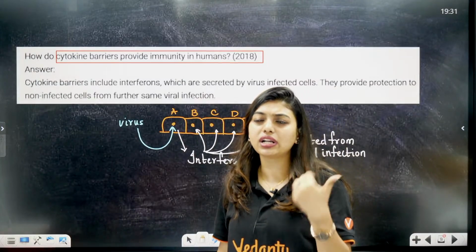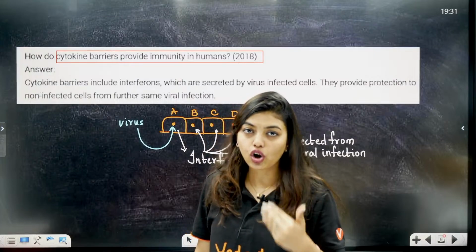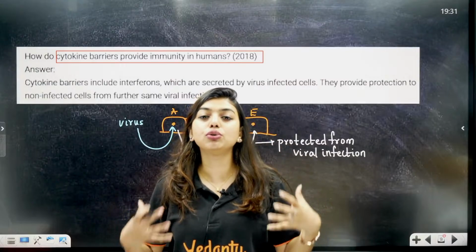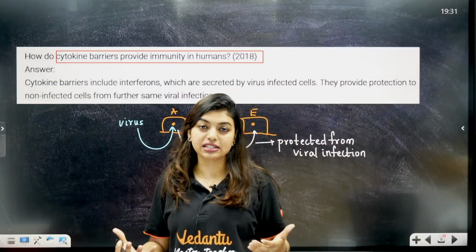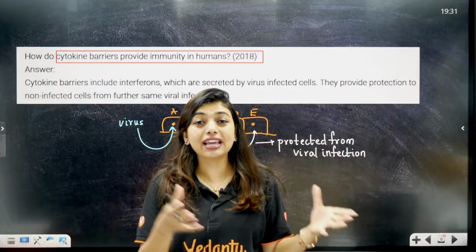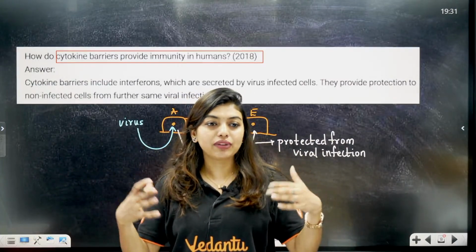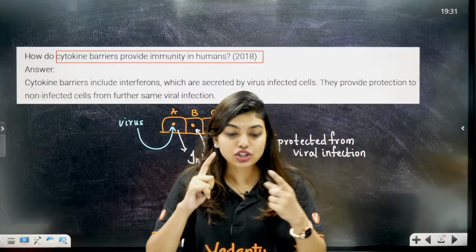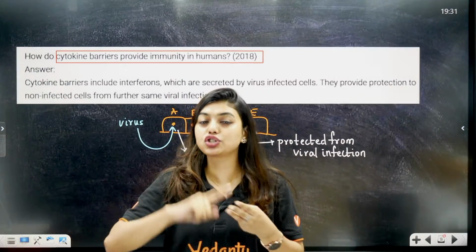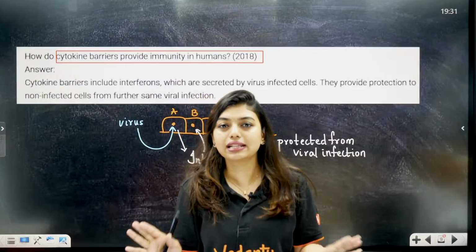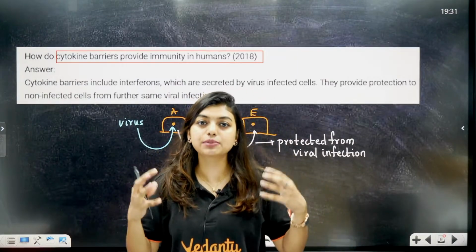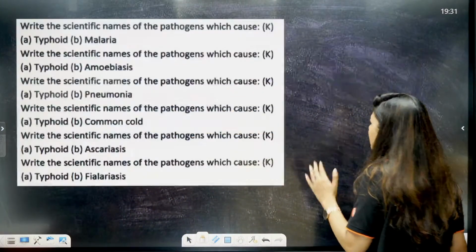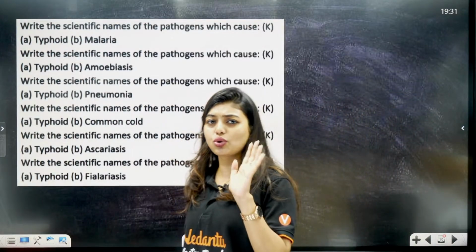The teacher will be looking for what? See, I have taught PU students. I have taught in Jyotinivas College, and I have spoken to many teachers who have 20, 23 years of experience, and they have guided and mentored me while I was teaching. They told me that when they are correcting a paper, they only look for keywords. They look for words like cytokine barriers, interferons, viral infected cells, non-infected cells. That's it. They do not want proper Shakespeare English there. They want keywords, so please keep this in mind. Both are very easy, students. If you score well in both, you can get good scores in KCET as well.